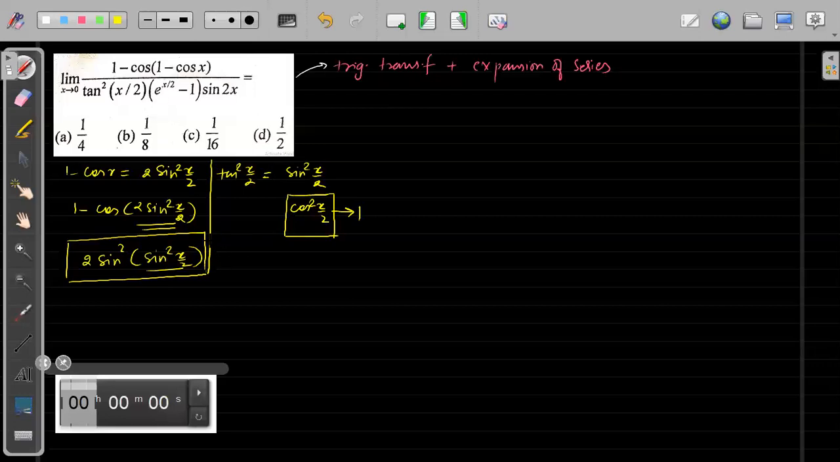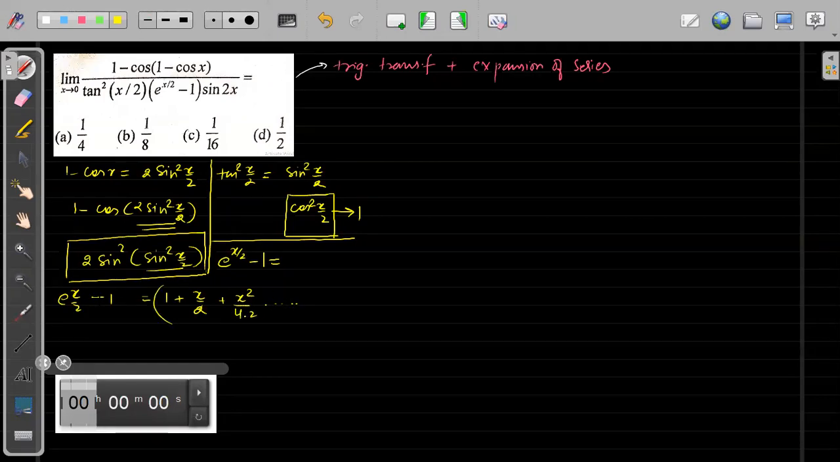Next, see, e to the power x by 2 minus 1. What is the expansion of e to the power x? The expansion for e to the power x was 1 plus x by 1 factorial plus x square by 2 factorial and so on. Minus 1. For e to the power x by 2, instead of x I will substitute simply x by 2. So this will simply be equal to 1 plus x by 2 plus x square by 4 into 2 and so on, right?